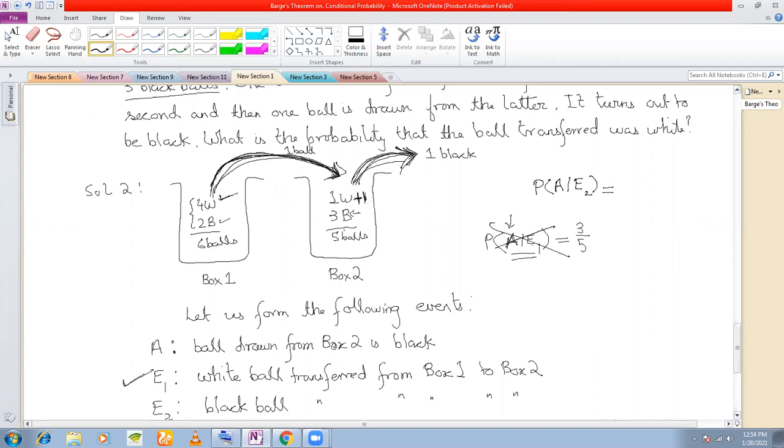Which ball am I transferring first? Sir, white. E2, what is E2 here? Sir, black ball. So first I'm transferring a black ball. Then I'm picking up a ball. If I'm transferring a black ball, then the initial number of balls was 2 white and 3 black. If I'm transferring a black ball first, then the number of black balls increases by 1.